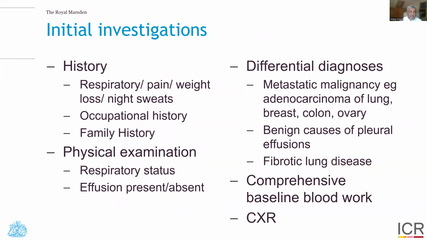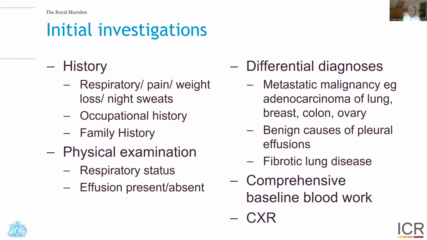So what are the investigations that should be undertaken to make a diagnosis? Well, one should always take a good history, documenting the respiratory system, pain, weight loss, night sweats. If suspecting mesothelioma, it's absolutely critical to take an occupational history. Has the patient been potentially exposed to asbestos or not? And particularly noting the link between family syndromes of malignancy. Is there a family history of malignancy? What are the malignancies? And the role of a family history of mesothelioma.